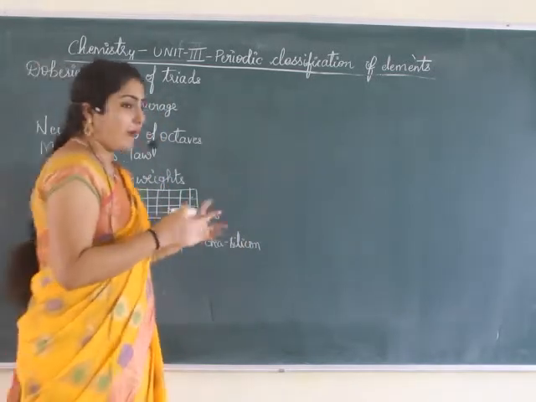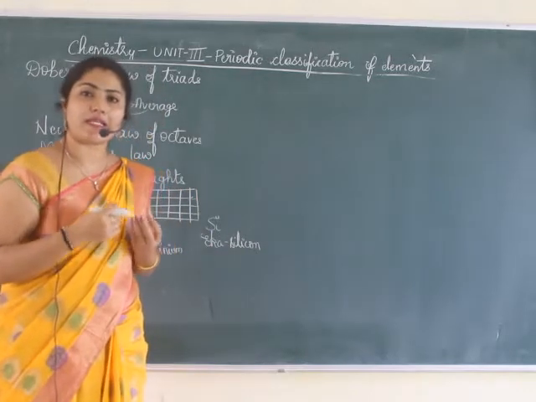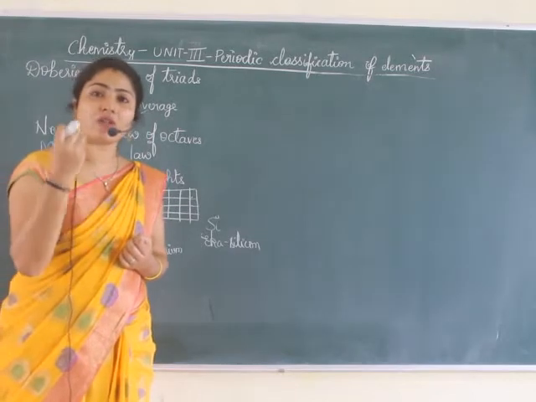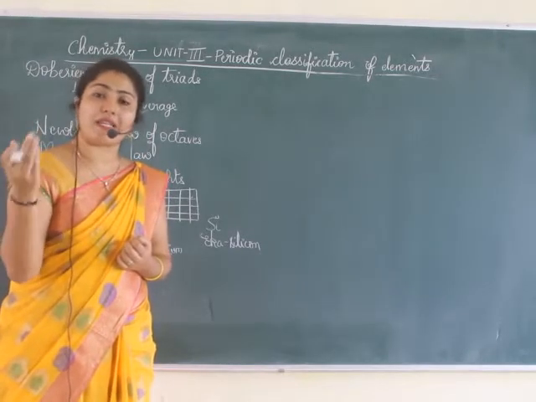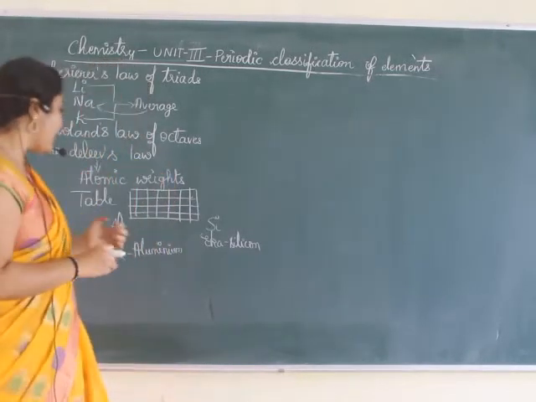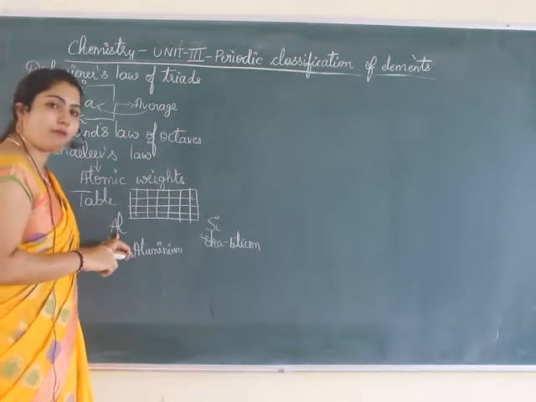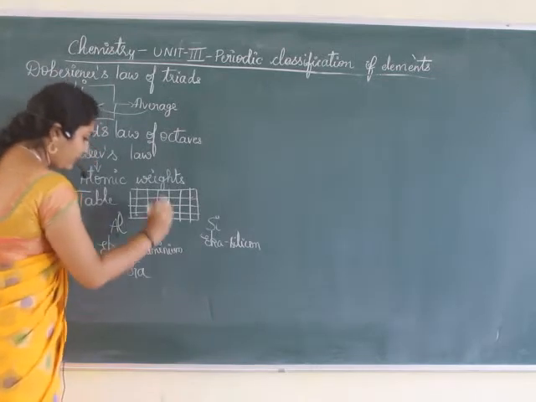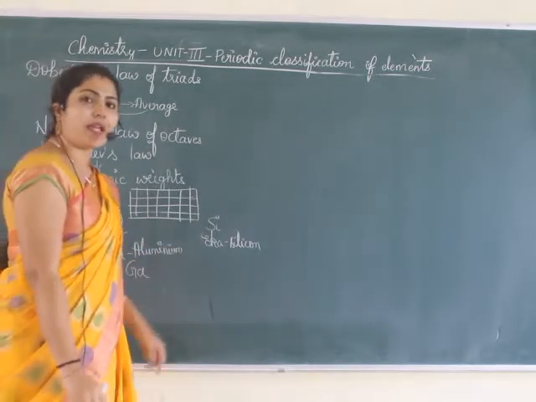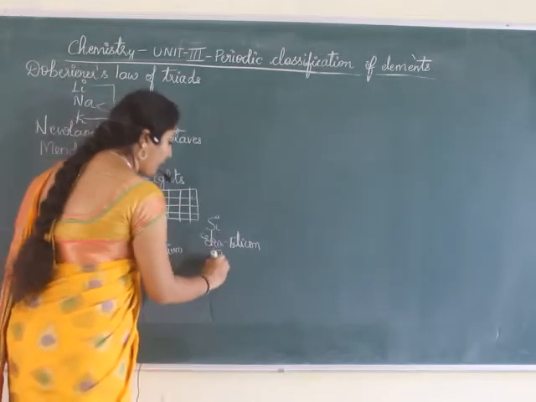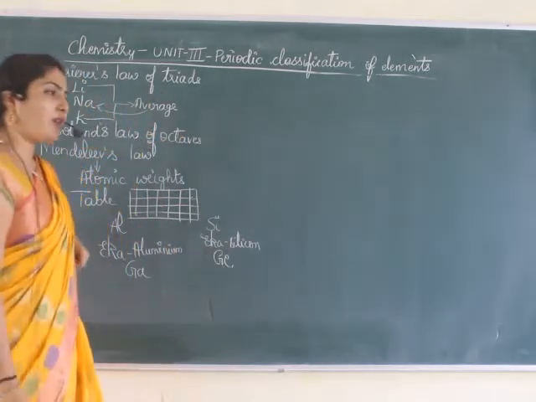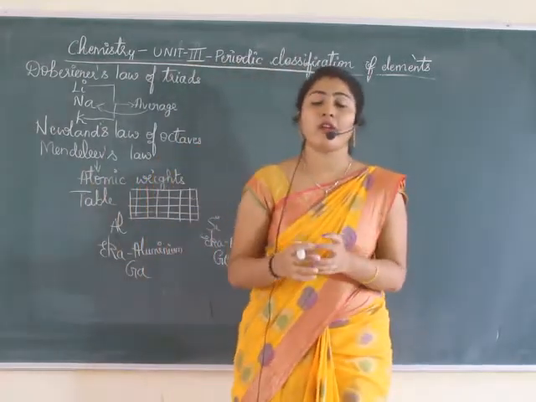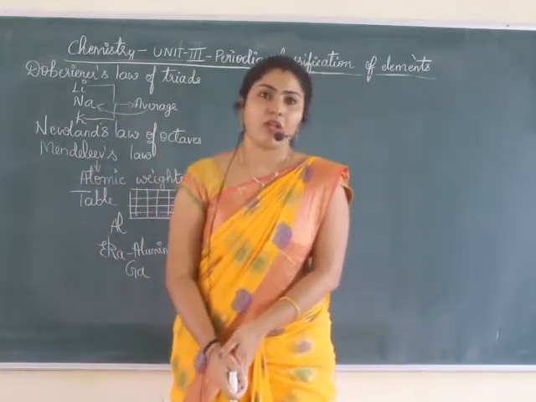Why I'm telling this is because using his periodic table, the other scientists could easily find out some elements. They knew the next element will have property similar to that of aluminium. They found gallium. Next to silicon, the element that they found was germanium. So the idea of getting germanium and gallium was again with the help of Mendeleev's periodic table.